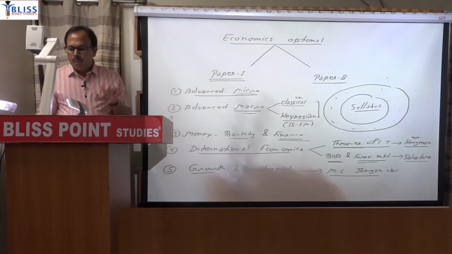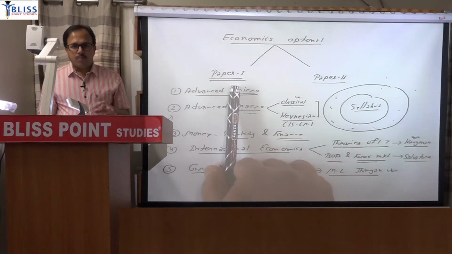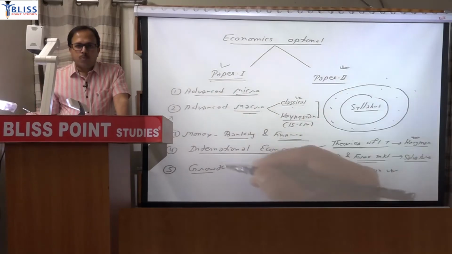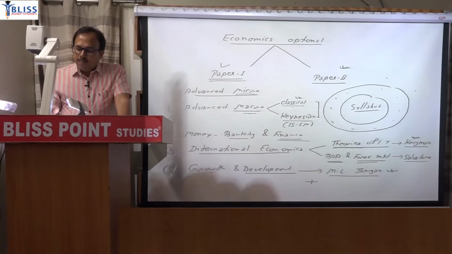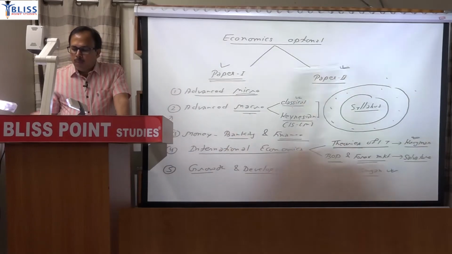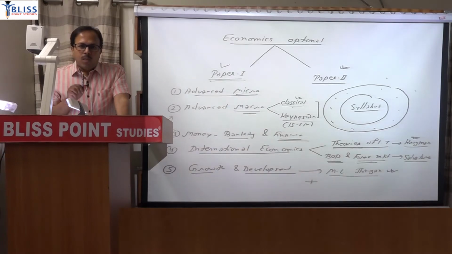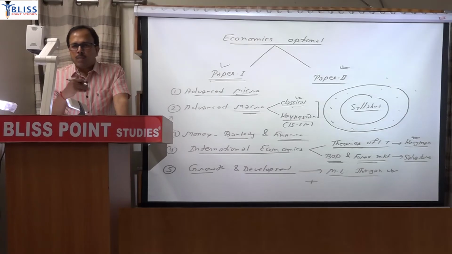Paper 1 consumes a lot of time, more than 2/3 of the time, and in the remaining time we can cover paper 2. The difference between paper 1 and paper 2 is that paper 1 requires that you have read the exact sources, the core book, and are able to reproduce them in the paper. It is not enough that you understood the concept and can express it in your own words. UPSC does not like that.